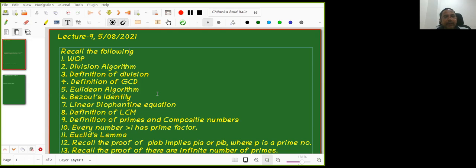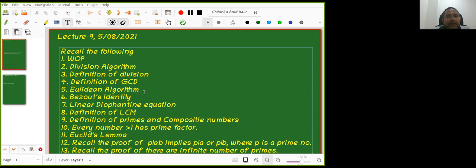Then Bezout's identity. And whenever we have a definition, we also have some properties. Various properties of division, like if A divides B and B divides C, then A divides C; if A divides B and A divides C, then A divides their linear combination. Like that, we have many properties. Then the Euclidean algorithm, Bezout's identity.